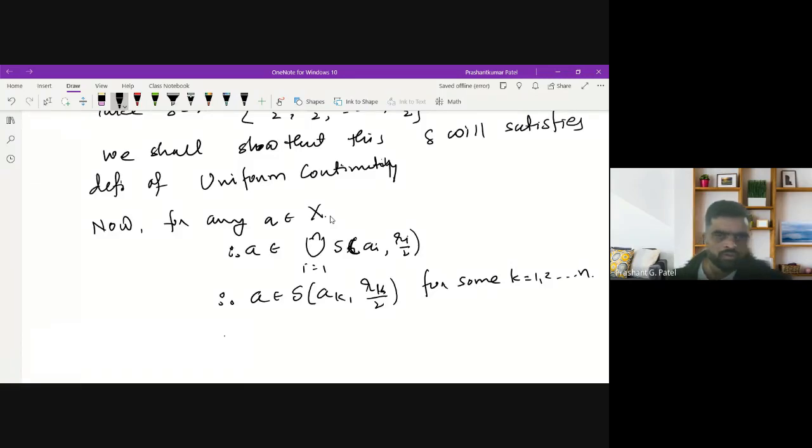So this gives d(a, ak) is less than rk/2. I will call it inequality 2.